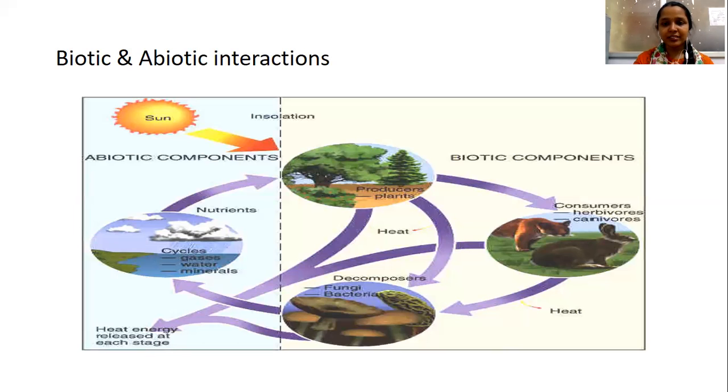And temperature also affects the sex ratio, the sex of an individual. In some of the organisms, the sex of an individual is influenced by the environmental temperature.